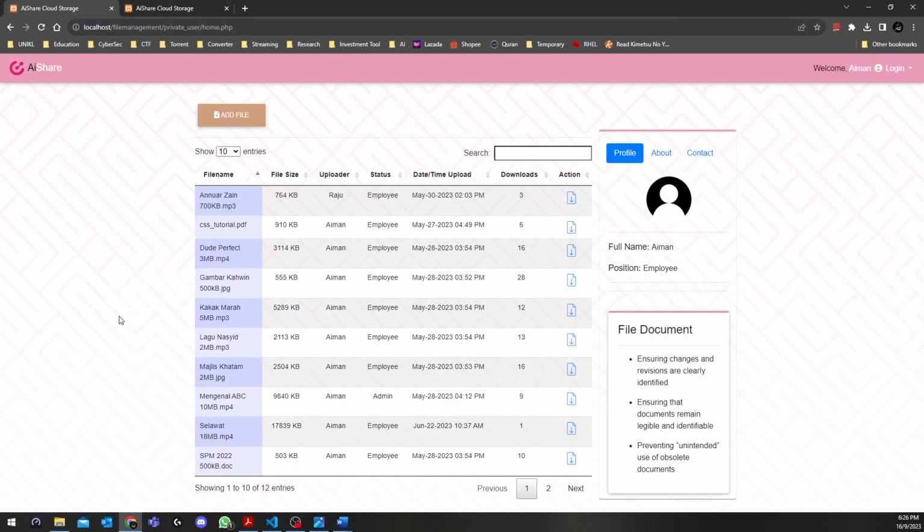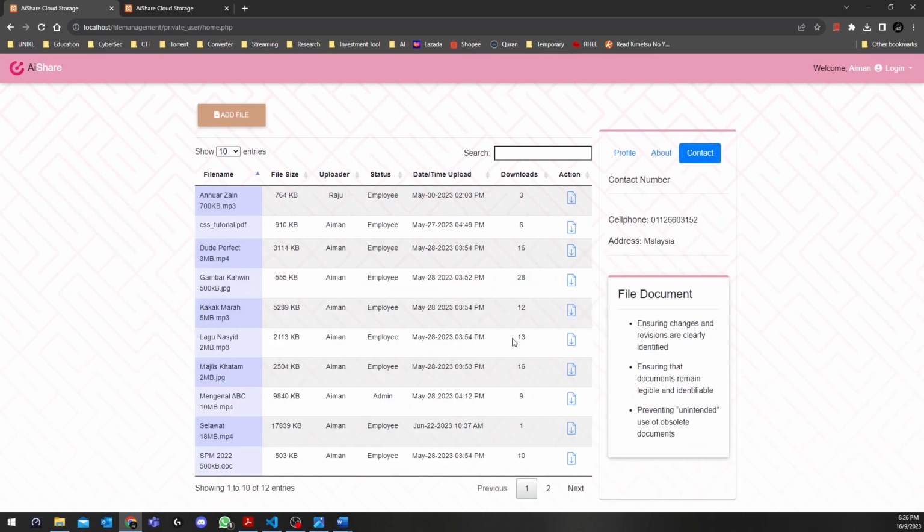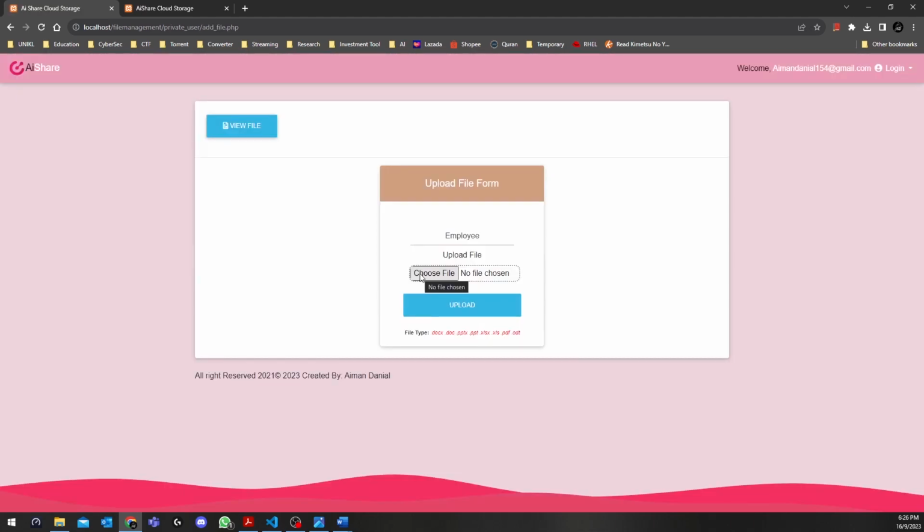And let's see. This is the main dashboard for this file sharing web application. As you can see, this is the data table for all the files that have been uploaded to the web application. These are all the functions that I have implemented and developed, and to point out the main functions, the upload and download process, which involve the security parameters.